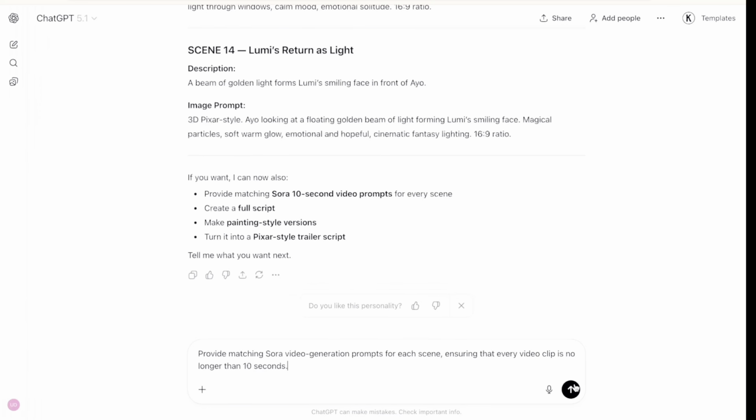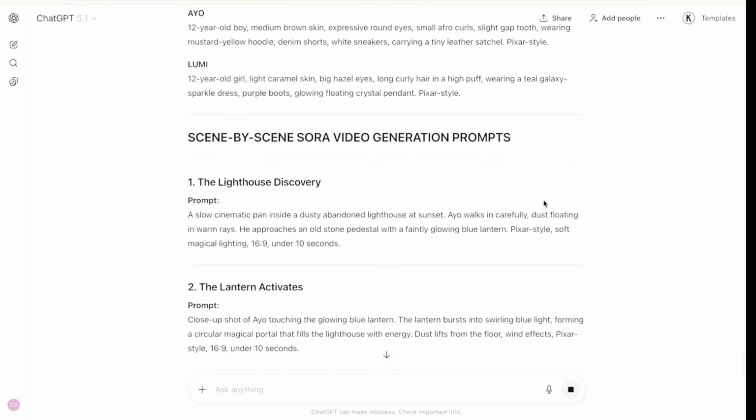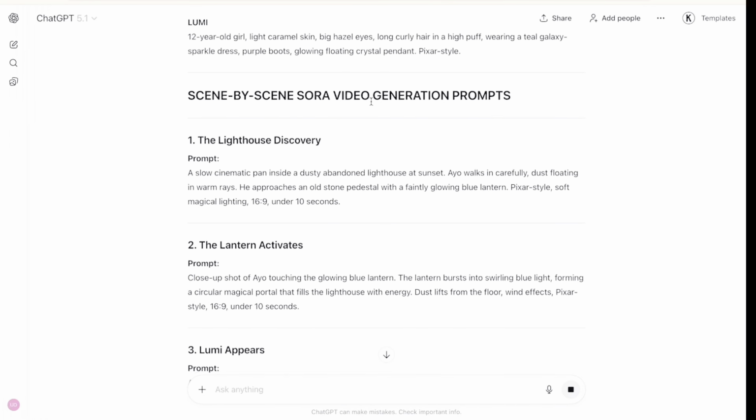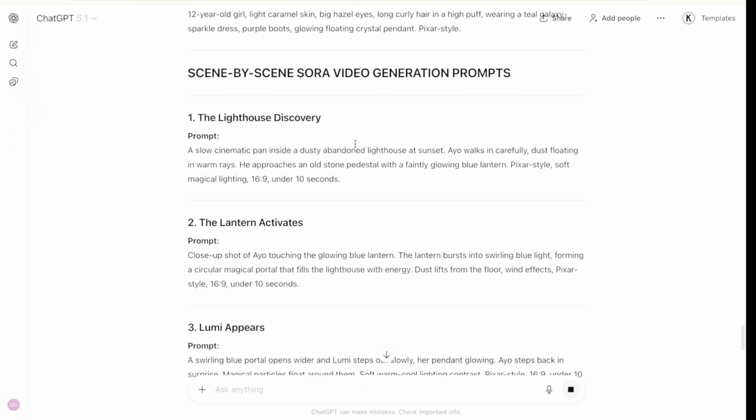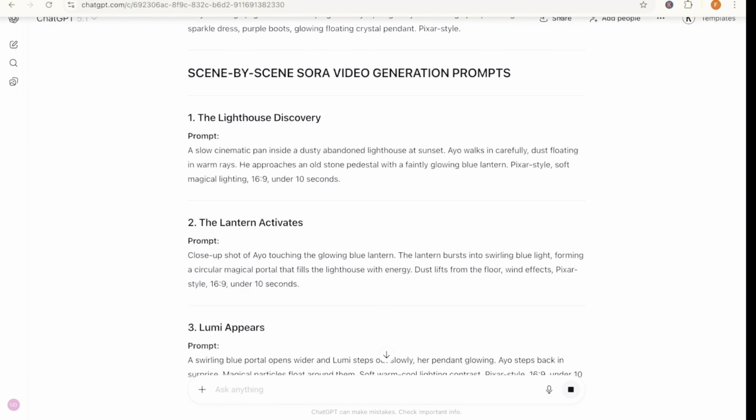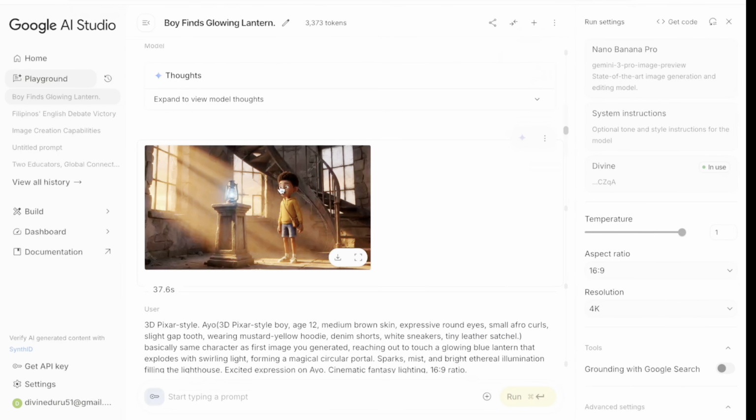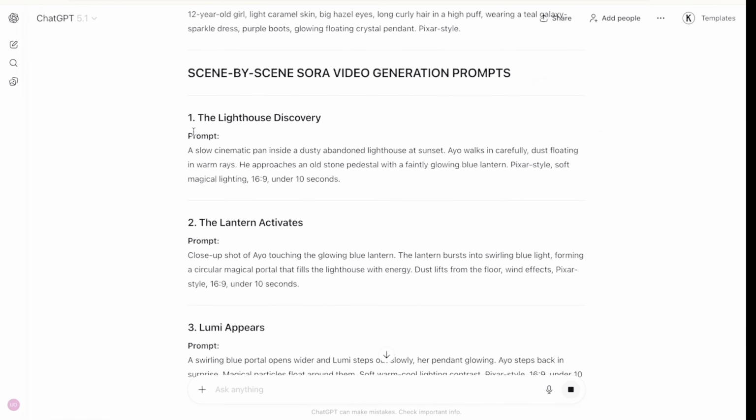So I'm going to click on enter right here. So right here, guys, you can see scene by scene Sora video generation prompts. Now you can see these are the prompts here for the first image, right? So basically this is the first image. Now this is the video generation prompt. Now let's head over to Sora together.